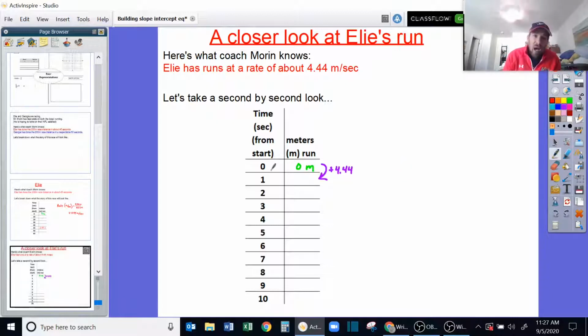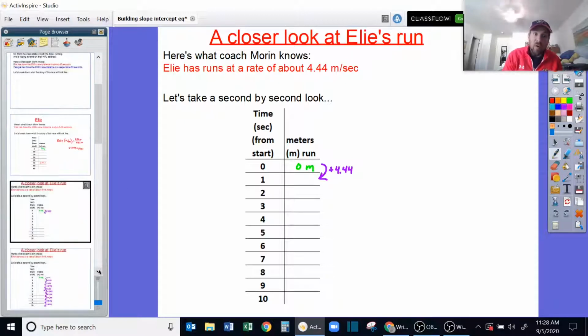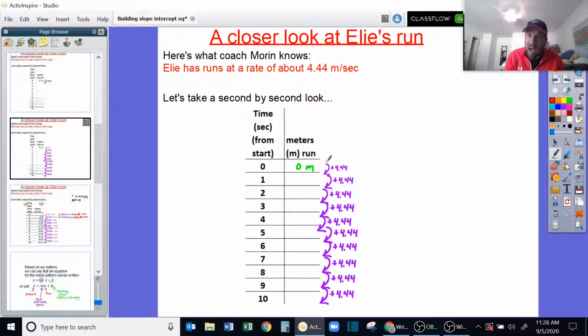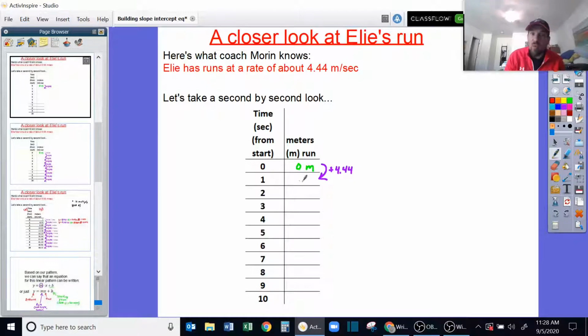Every time my clock stops, if I were to freeze the video playback of his race, each second, Eli travels 4.44 meters further. Now, we can just extend this process. We can say, okay, that's going to happen every single time that we go 1 second. So you can see that what we've done here is we've zoomed in on 1 second at a time. We're thinking about meters per second. It's 4.44 meters per second.